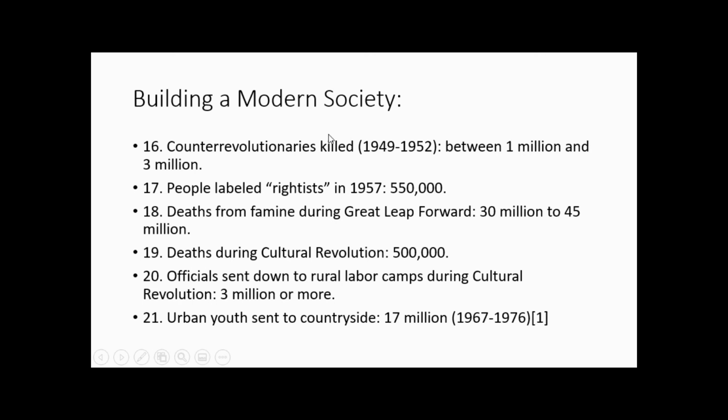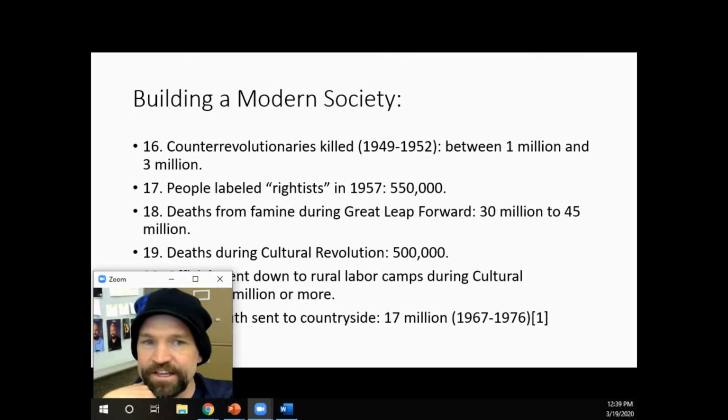But at the cost of this, between 1949 and 1952, between 1 and 3 million people were killed, being accused of being counter-revolutionaries. Mao was really worried about like this slow slide towards capitalism, and so a lot of people were labeled rightists inside China.